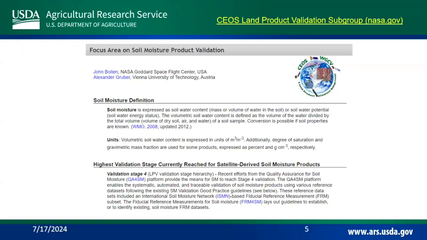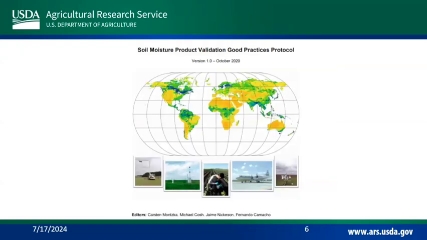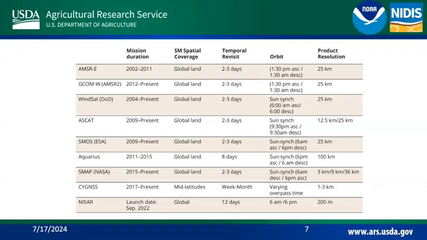They're trying to coordinate the international efforts for standardizing the way that we verify satellites are accurate. We produced a protocol, the soil moisture product validation good practices protocol, not the best practices protocol. We don't want to tell anybody how to do things. We just want to nudge them in the right direction. So we say good practices, trying to convince people that this might be the best way to go, without excluding others, because what is a good practice can change depending on your locality. This is online, and you can find it very easily by searching that term.